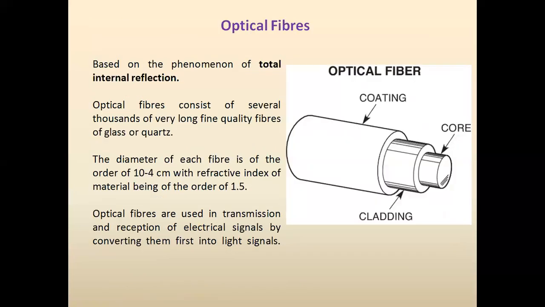Based on the phenomenon of total internal reflection, optical fibers are made. Optical fibers consist of several thousands of very long, fine quality fibers of glass or quartz. The diameter of each fiber is of the order of 10 to the power minus 4 centimeter, with the refractive index of the material being of the order of 1.5. Optical fibers are used in transmission and reception of electrical signals by converting them first into light signals.